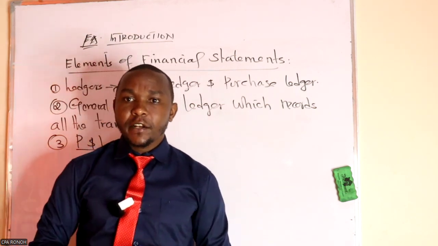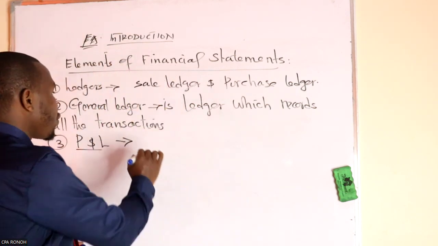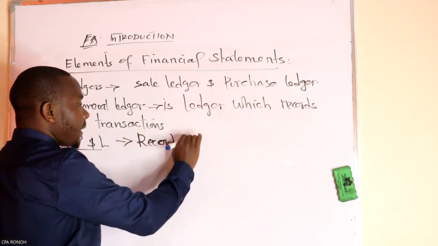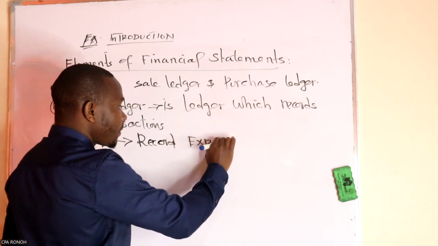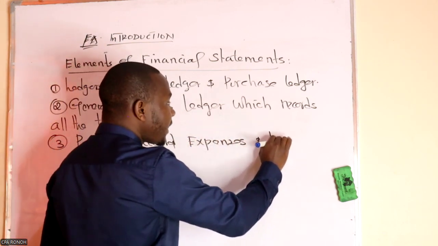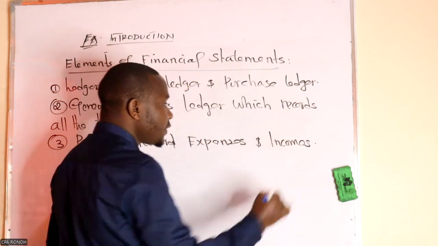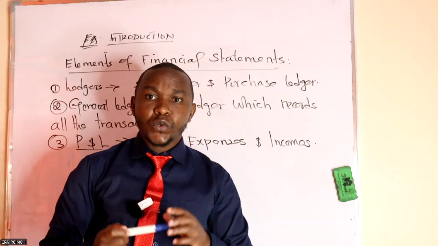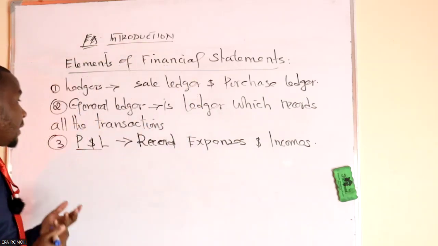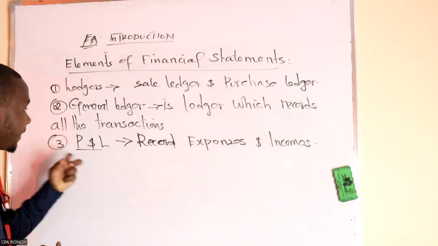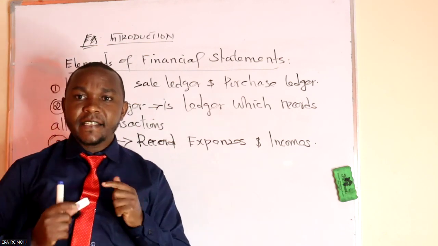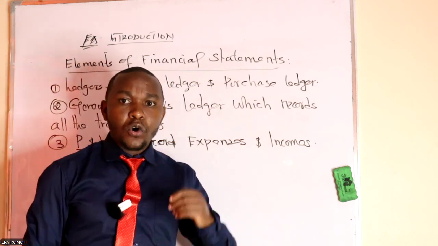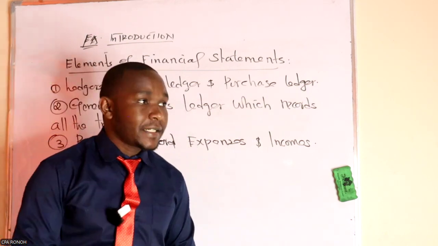So this profit and loss account is used to record expenses and income. It is used to record the expenses and income. So at the end of the day, this P&L is the one which will tell us whether this company is making a profit or it is making a loss.